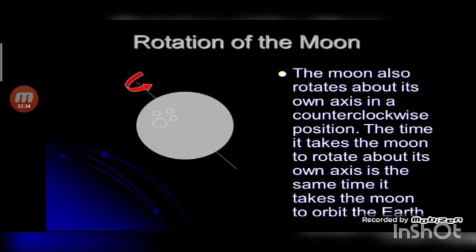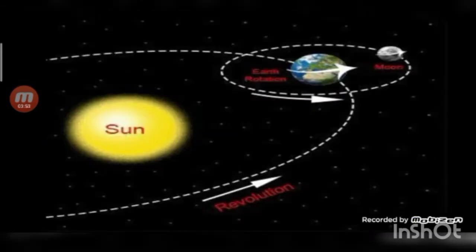The moon orbits quite fast. It moves about 0.5 degree per hour in the sky. In 24 hours, it moves 13 degrees. The moon revolves around the earth and the earth revolves around the sun. As a result, though the moon does not revolve around the sun, indirectly it makes a revolution around the sun.